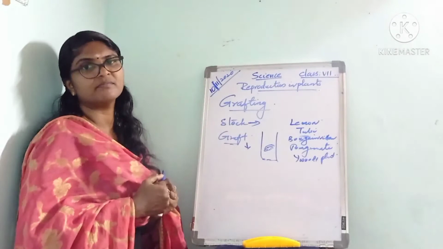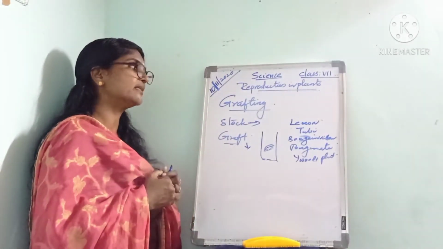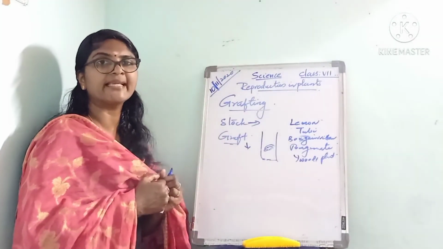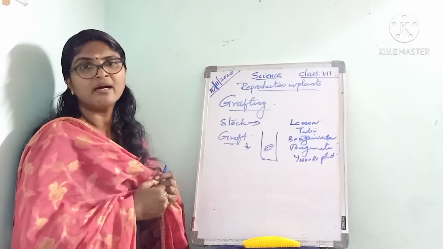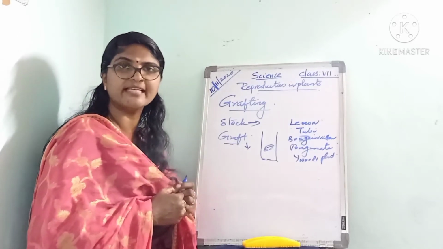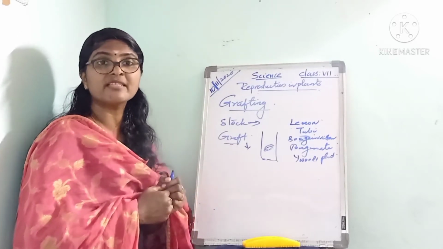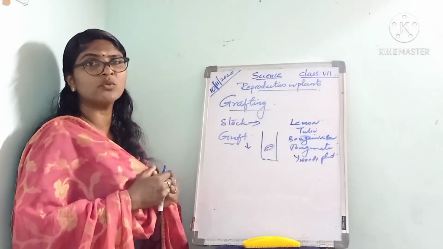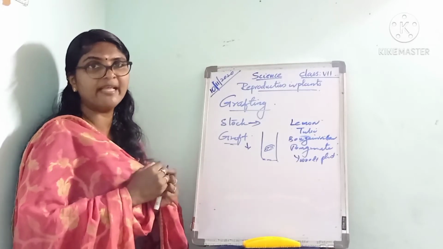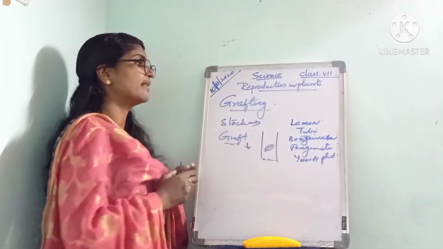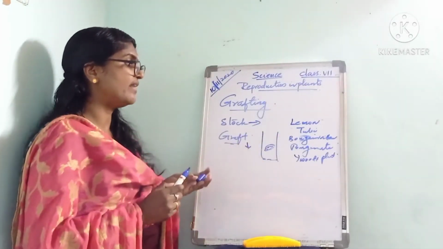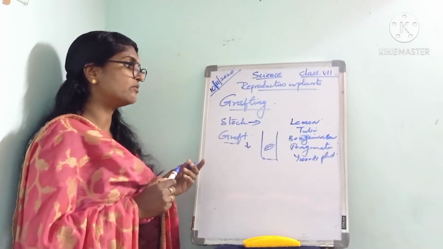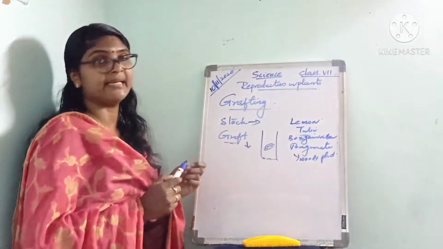This grafting method can be done in fruit trees and shrubs. Shrubs include small woody plants such as lemon, tulsi, bougainvillea, and pomegranate.